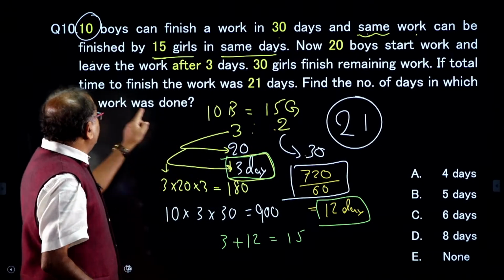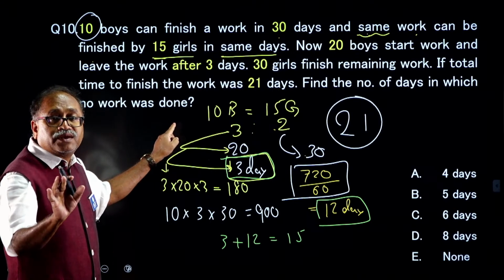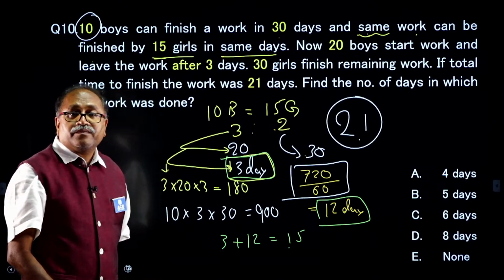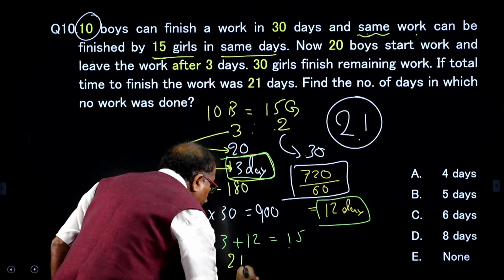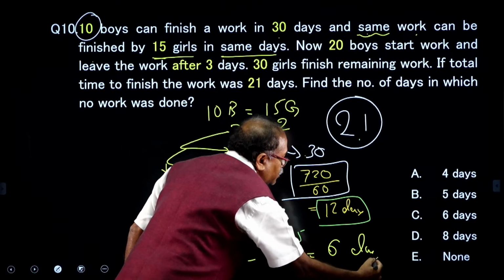That means how many days did they not work? No work was done. So, for that, 21 minus 15, I am getting 6 days they did not work.